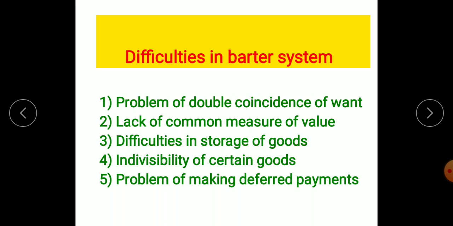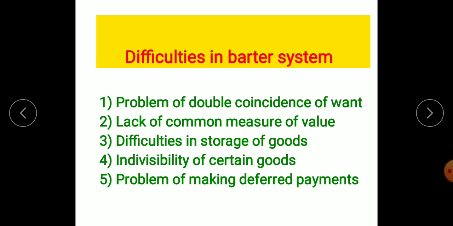I will give you one example. For example, person A has rice with him, and on the other side person B has milk with him. If person A is in need of milk, he will give his rice to person B and take the milk. But if person B is not in need of rice, then what will he do? Such a situation is called the problem of double coincidence of wants, which was faced in the barter system.